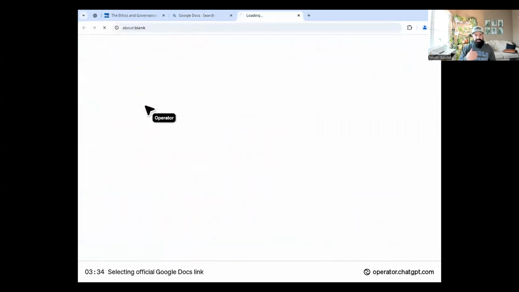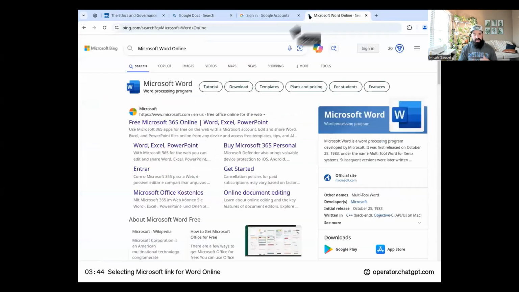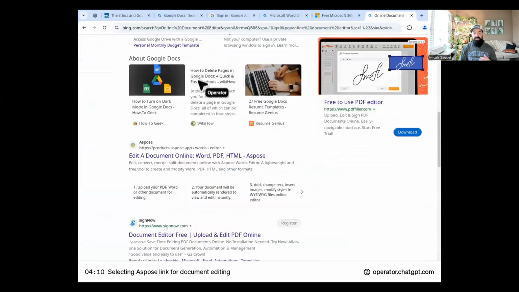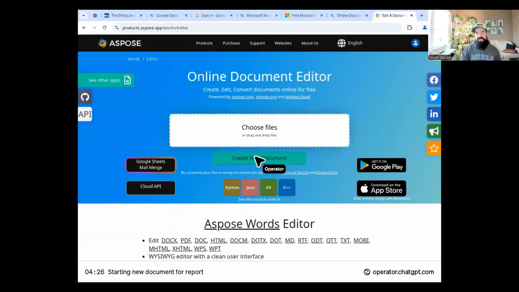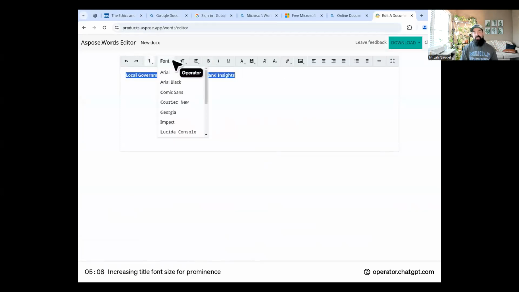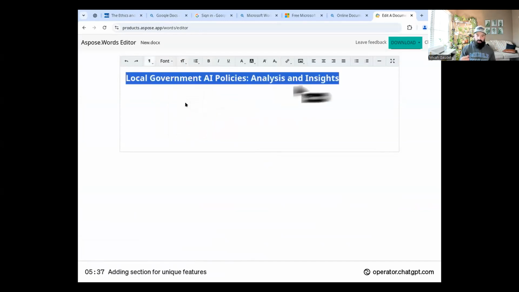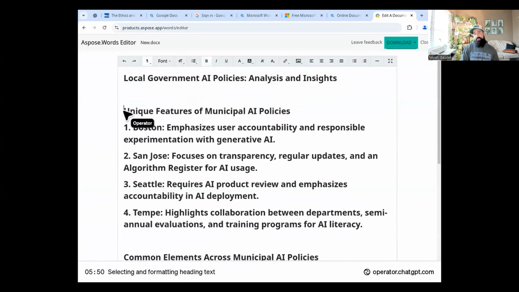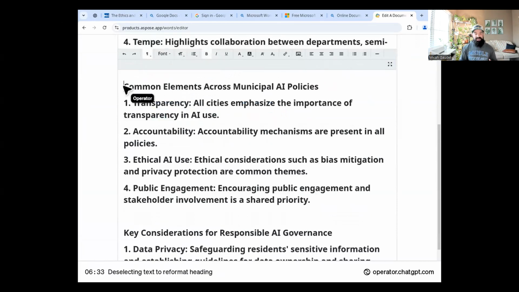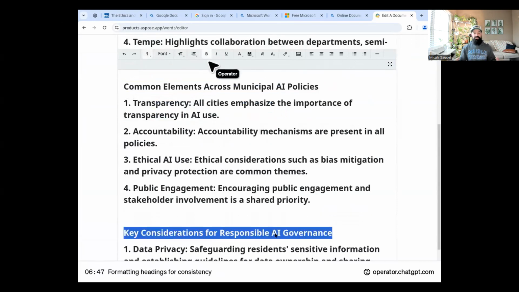But you can see it's going through and finding all the information, and then it's going to open up a Word document. It's trying to figure out what it can do to put this into a Word document, a report of some sort. It found this thing called As Pose Words Editor, and it's going through and creating this document for me. And obviously, if I wanted to, I could take control at that point or go back to that point of the session, the Operator session, and I could copy and paste this all into something else. But it's all right there for me. I can have this all developed together.